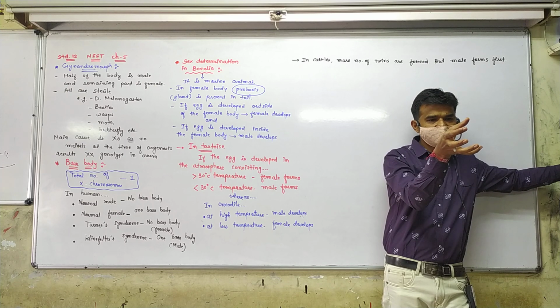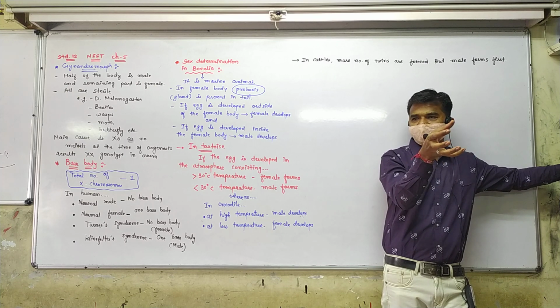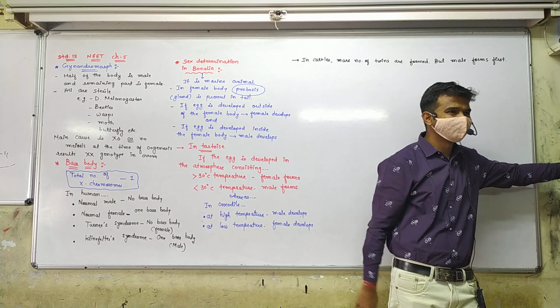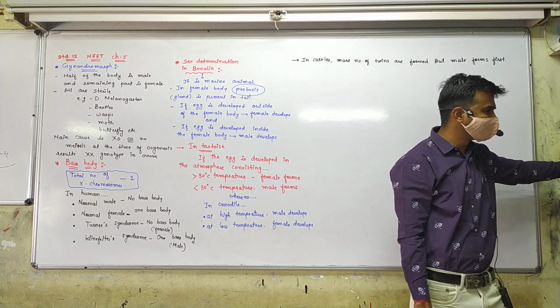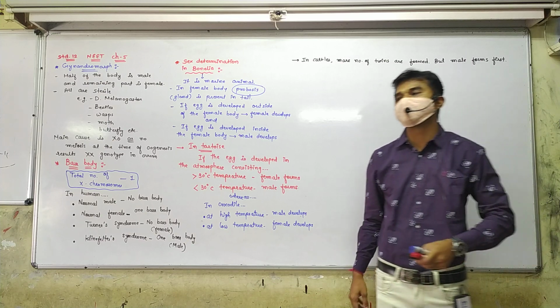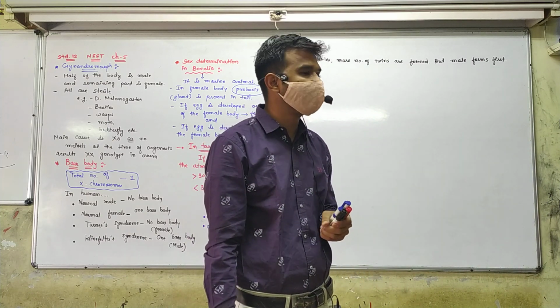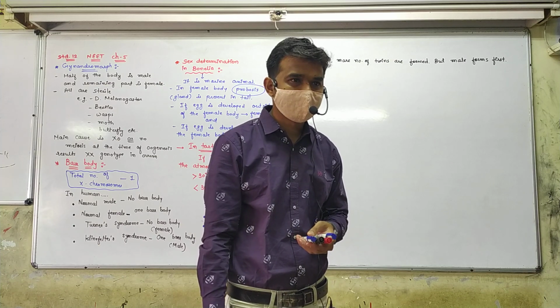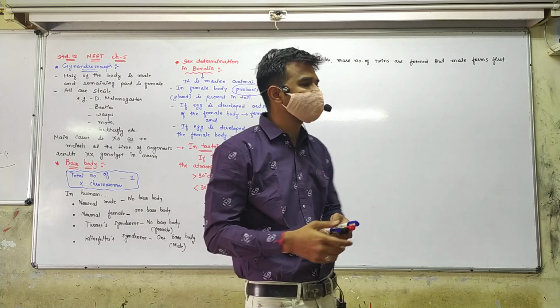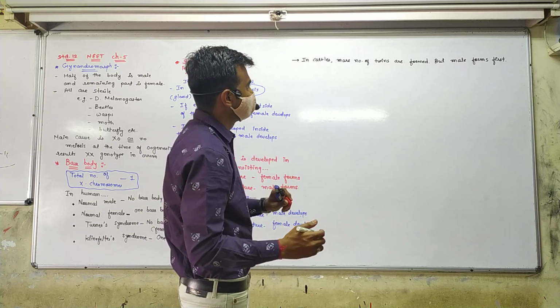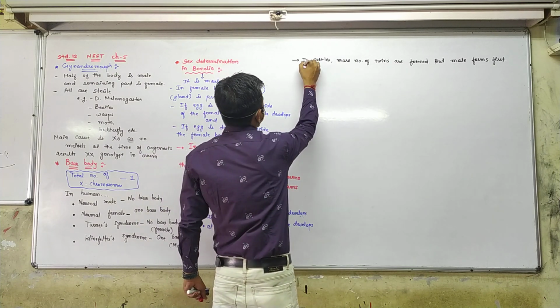So from the male embryo, testosterone moves to the female embryo and makes it sterile. Okay? And these sterile females in cattle are known as free martins. I want to explain this word in this topic, free martins. But male forms first.